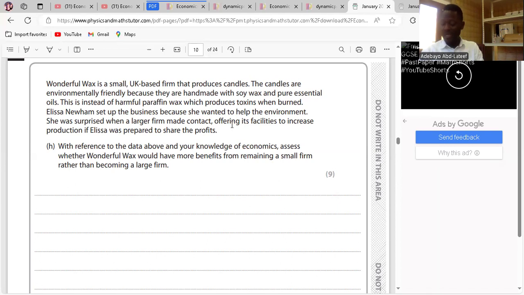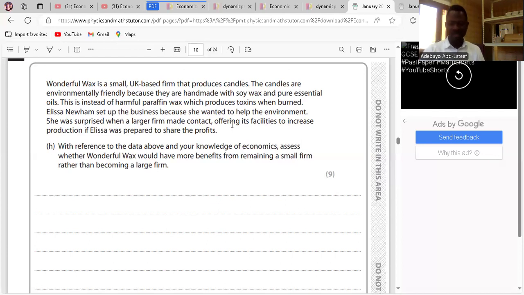So it might be difficult for Wonderful Wax to increase production when demand for candles increases. As a result, it might lose customers. Why? It's a small business. Demand might increase at any point in time, and a small business would not have the spare capacity to increase its output. So if customers come, they won't be able to sell, and customers will have to go elsewhere.